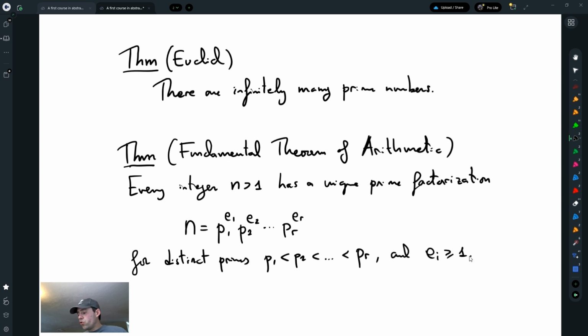Those are very important consequences of the axioms of the integers that I'm going to use to prove other things later on. And I think I'll stop here. This is as much as I want to say about the integers themselves. In the next video, we're going to use the integers to construct new algebraic objects, which are the rings of integers modulo n.